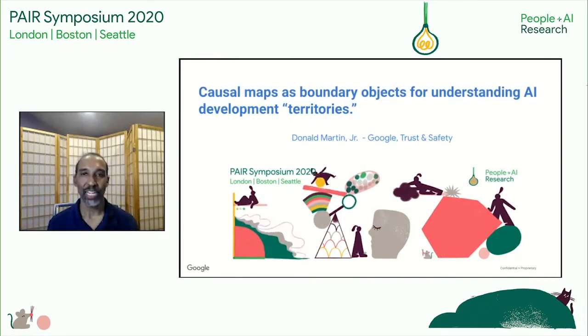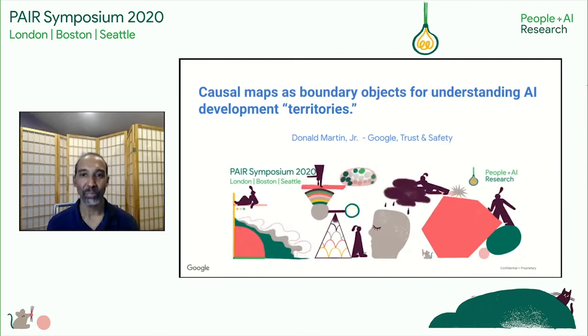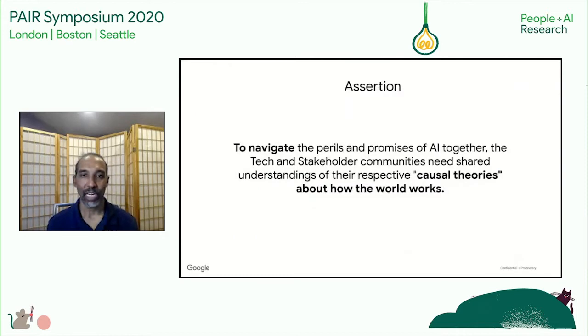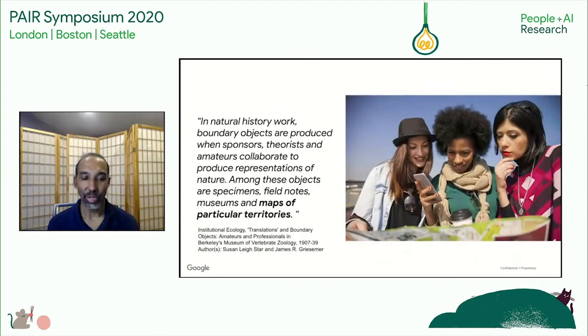The title of my lightning talk is Causal Maps as Boundary Objects for Understanding AI Development Territories. I want to start with a high-level assertion that to navigate the perils and promises of AI together, the tech and stakeholder communities need shared understandings of their respective causal theories about how the world works. Now, to navigate together requires a map.